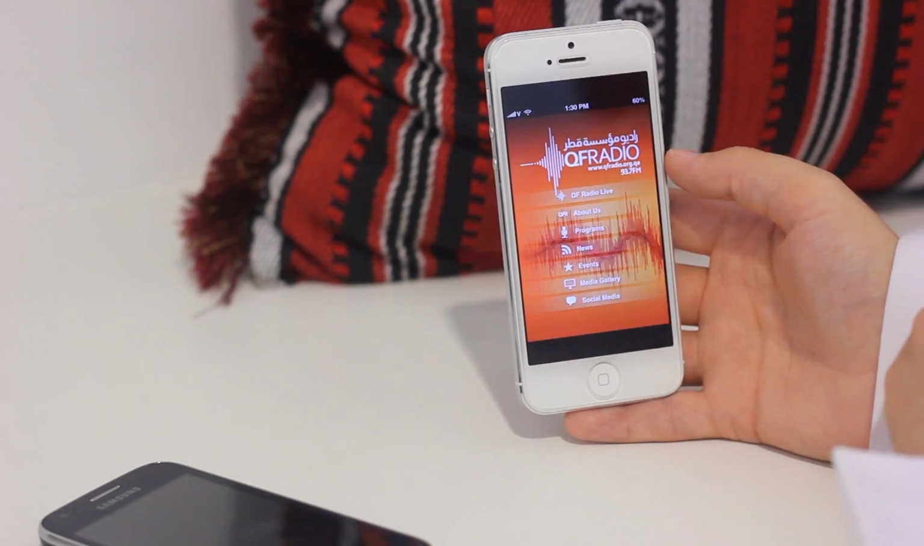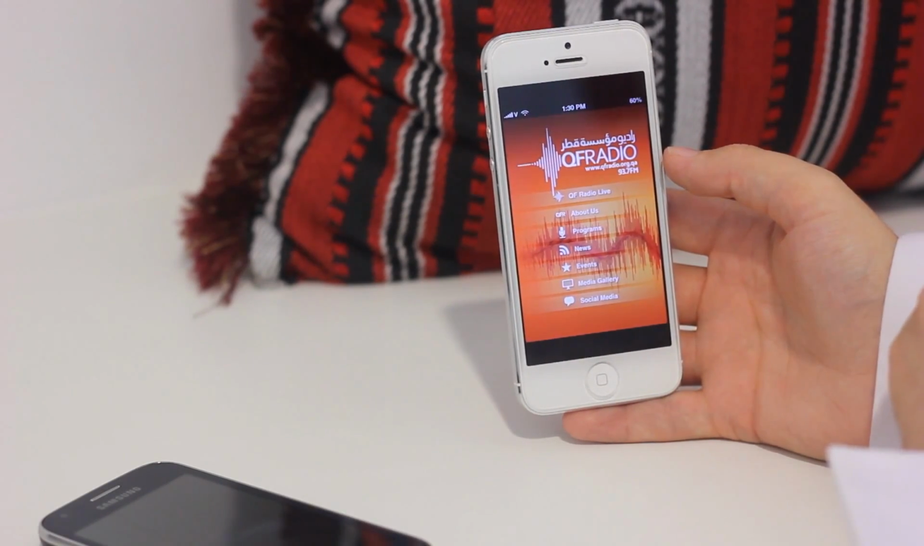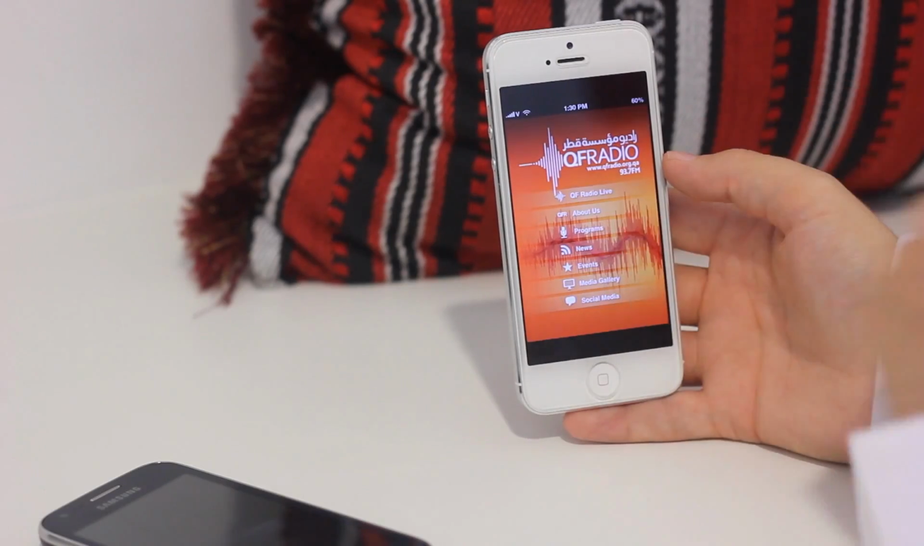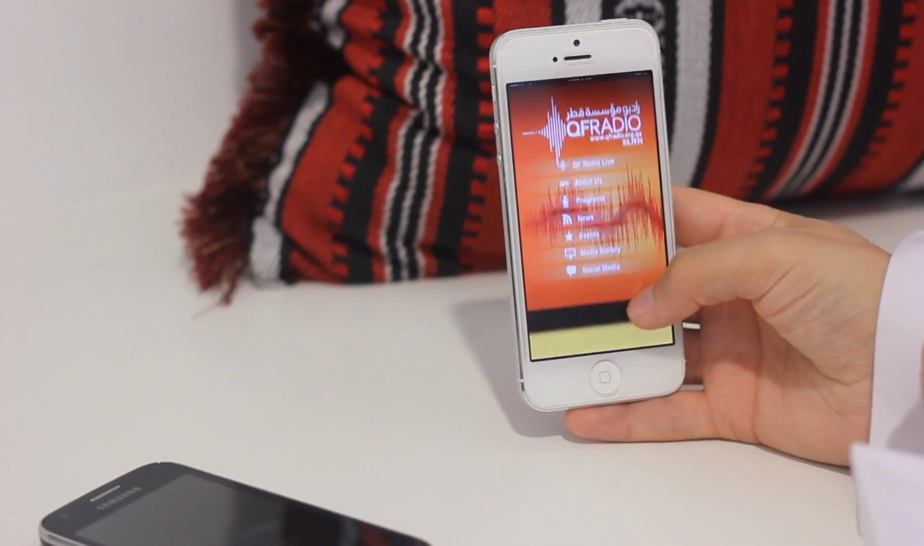Unusually, even though this is for the QF Radio Arabic station, it doesn't have an Arabic menu, or at least I haven't figured out how to find the Arabic menu. And so inshallah they will be doing an update that'll have it in Arabic as well. Besides streaming the radio station, you've also got programs, news, events, and of course a media gallery as well. We can't wait to see their update.